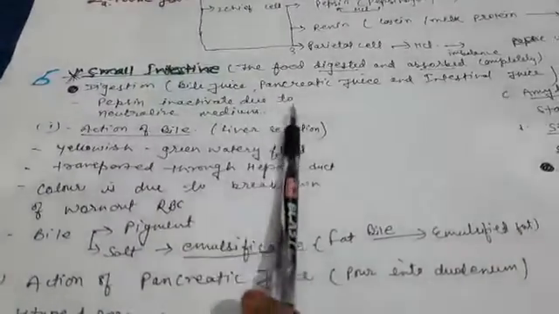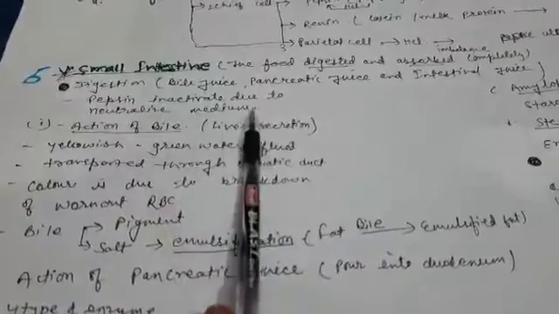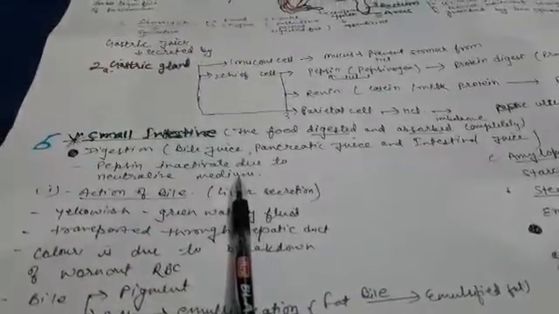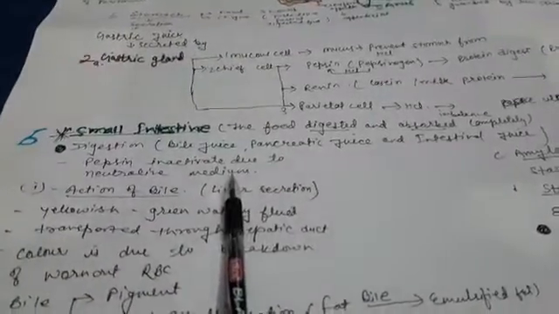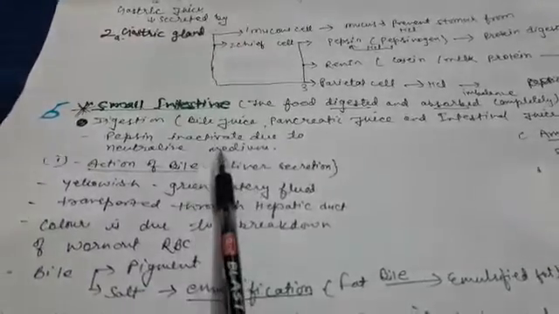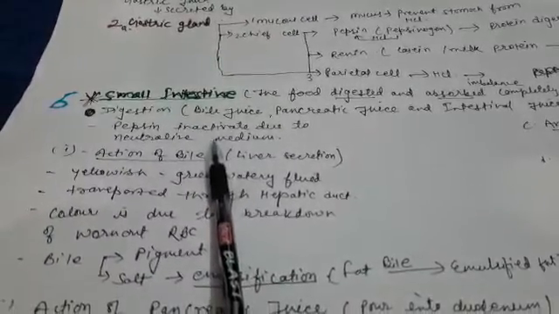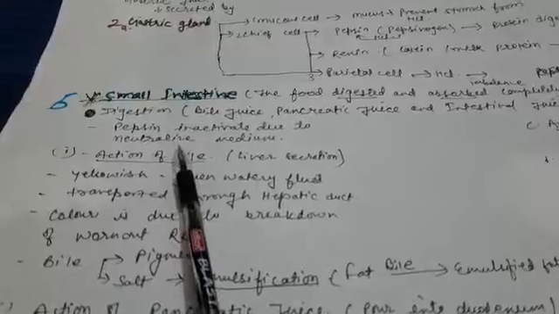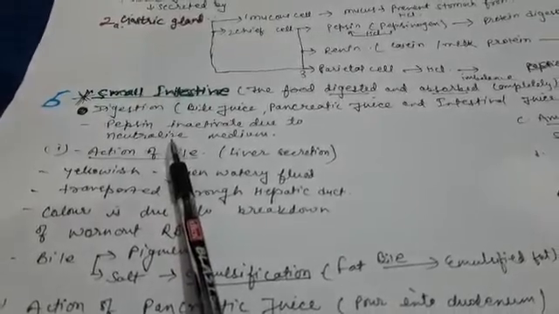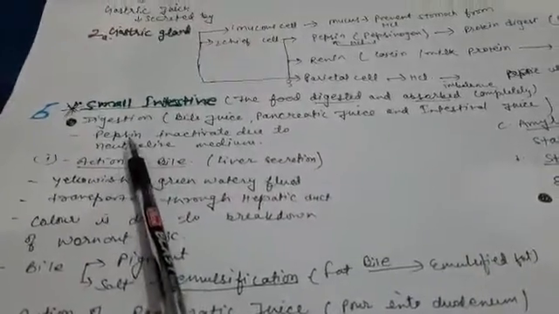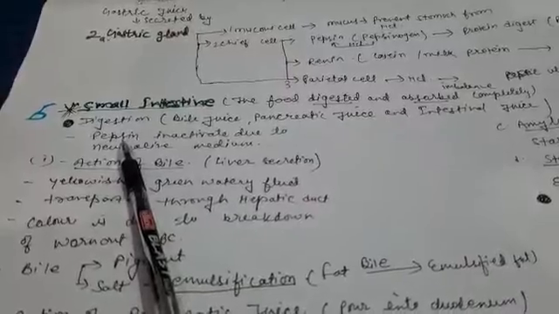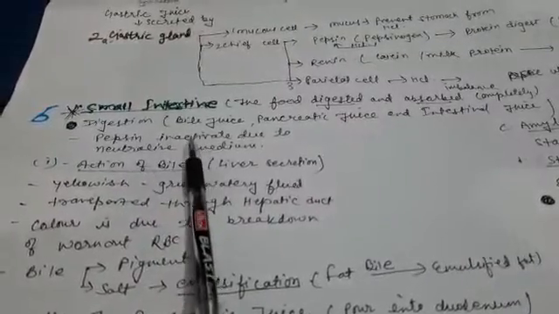Pepsin is inactivated due to the neutralized medium. What happens in the small intestine? The acidic medium is converted into a neutralized medium. Hence, the enzymes which function in the acidic medium get inactivated.